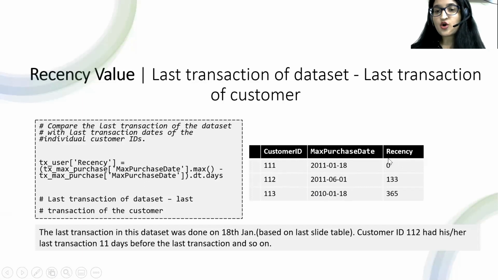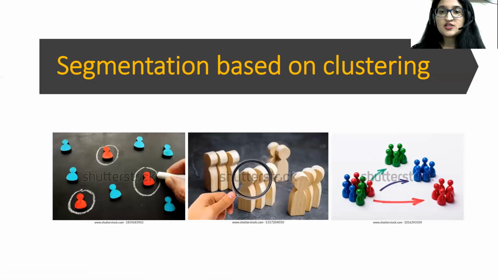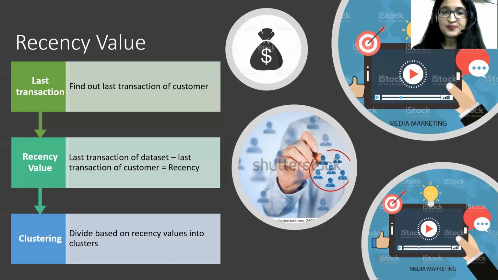So the recency score for the 111 customer is 0. For 112, you just subtract these two dates. It is coming to 133 days, and for 113, it is 365 days. Exactly 365 days before was this 113 customer's last, most recent transaction. So this is what we are trying to do. This is what is written by the recency value.